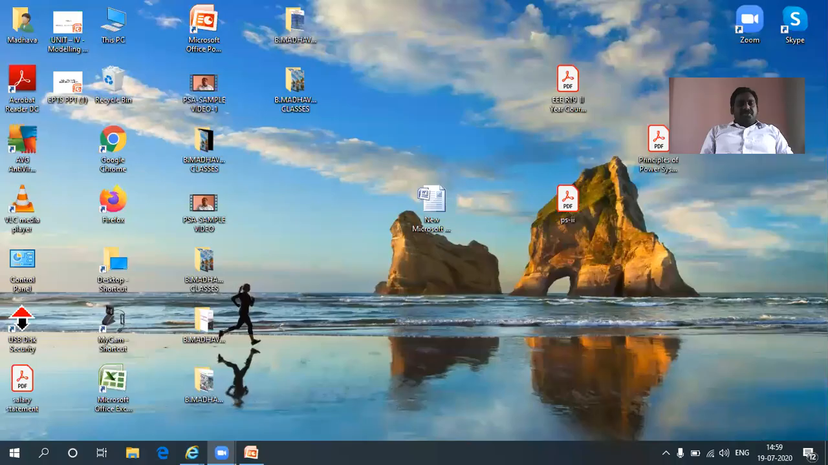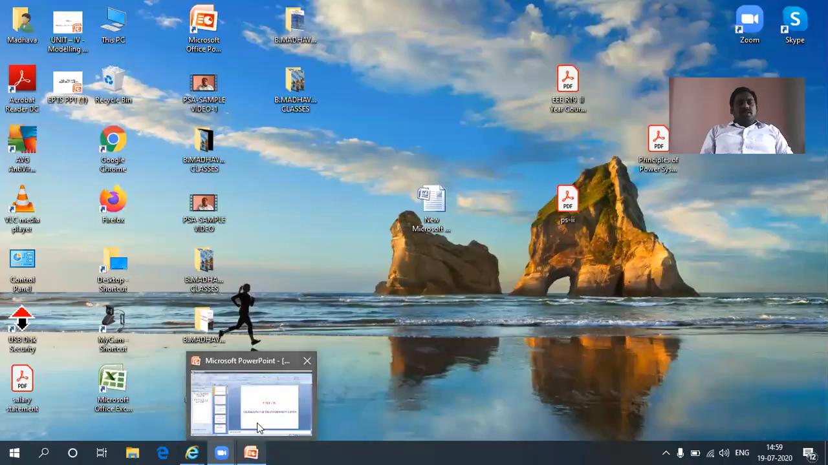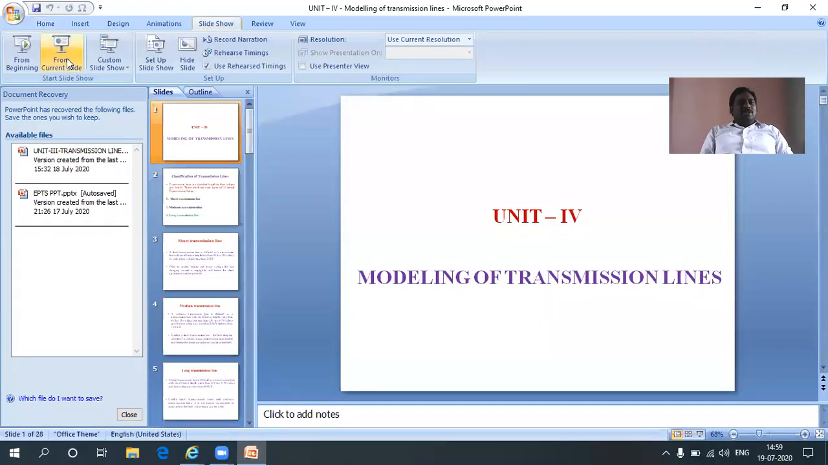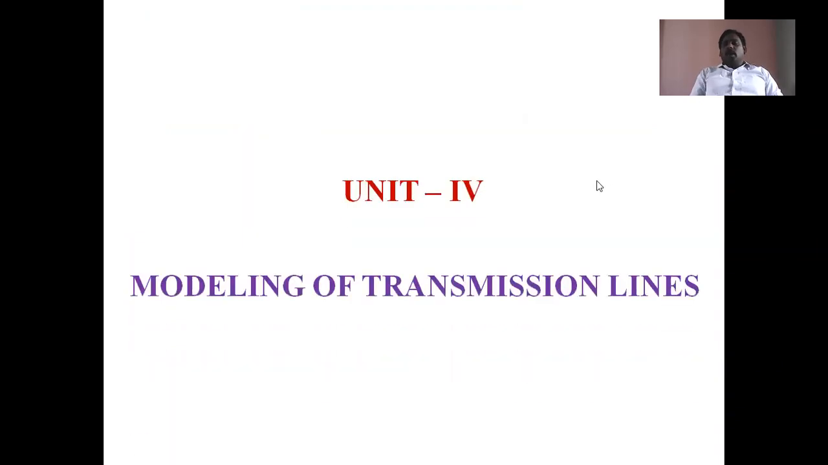Now we are going to discuss the fourth unit, that is modeling of transmission lines. Modeling means designing of transmission lines. What is the necessity of designing or modeling? To ensure better voltage regulation and efficiency from the power transmission system, in order to maintain the continuity of power supply and quality of power supply.